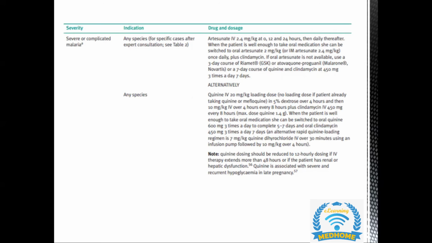If it is a severe or complicated malaria, with any species, the drug of choice will be artesunate. If she cannot tolerate oral, then we can give her IM, but with IM we need to give clindamycin as well. This is more than enough to be remembered, nothing else.